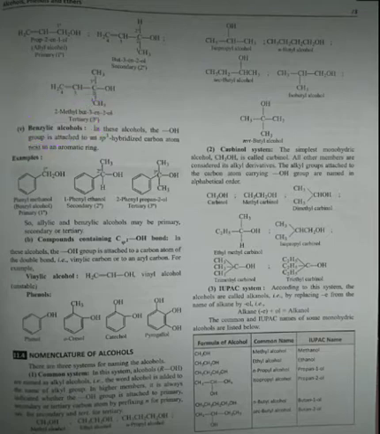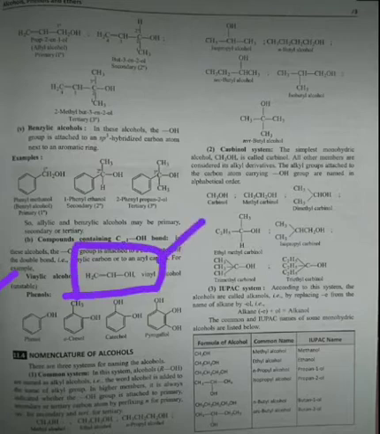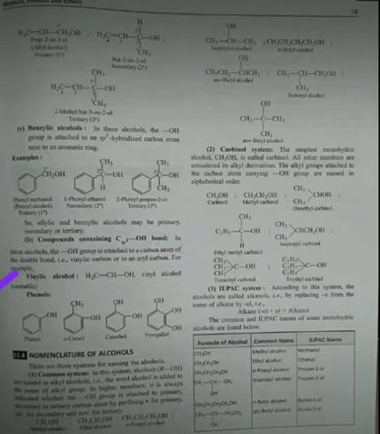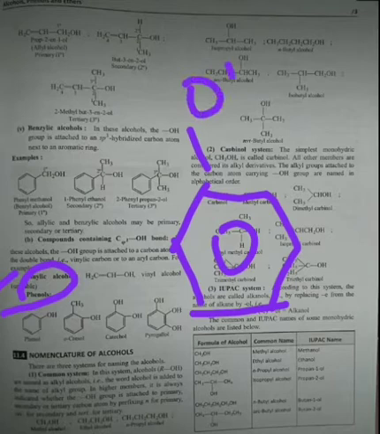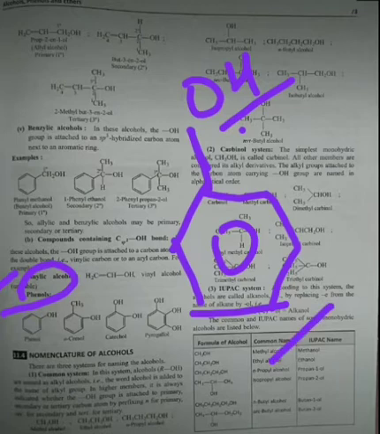Now coming to the next point, if somebody says vinylic alcohol, vinylic is simply the presence of the OH group adjacent to the alkyl group. Okay, this is what is called vinylic alcohol. And talking about phenols, have some idea about phenol. Here the OH group is directly attached to the benzene ring, or you can say an aromatic compound. So if we consider this as an aromatic compound, then the OH group directly attached to it is considered as phenol. Okay, and about phenols we will discuss later.